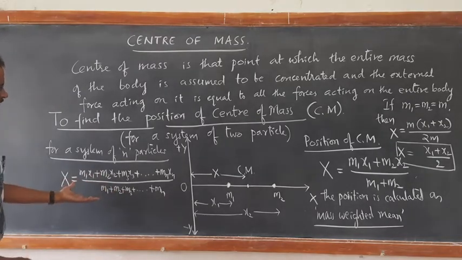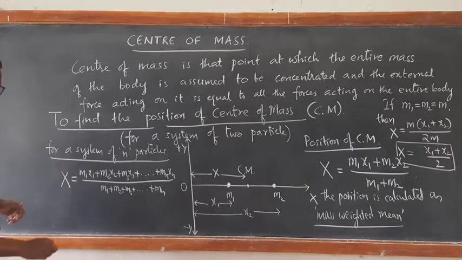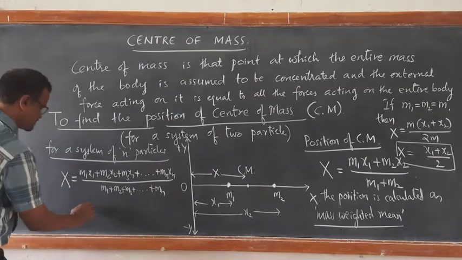So this is how we find the center of mass of an n particle system. This is the position of the center of mass.